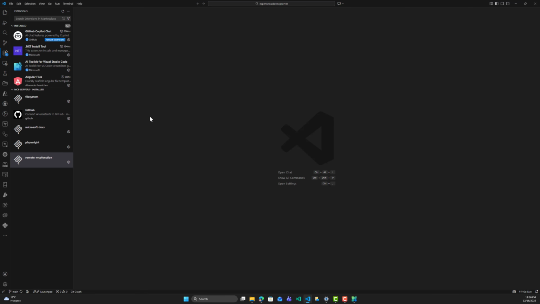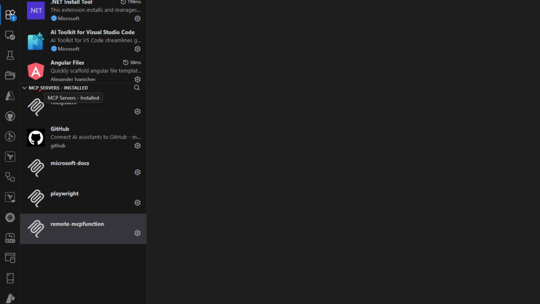So here we are inside the GitHub Copilot. In order to see the different MCP servers that exist or are installed in our IDE, we need to click on extension, and here we can see the list of the MCP servers that are installed. From these MCP servers, I have too many that have been installed. Here you can see the file system. So this is an MCP server that will allow the GitHub Copilot inside Visual Studio Code to manage the files inside a folder or many folders.